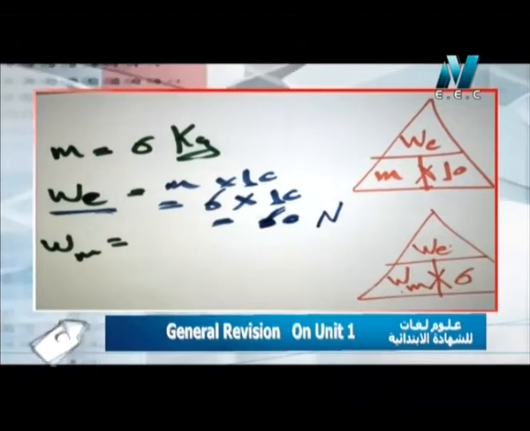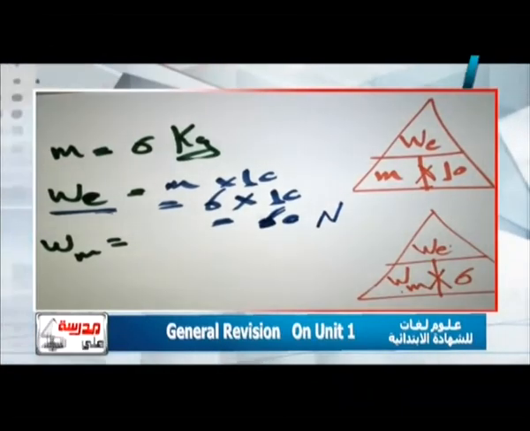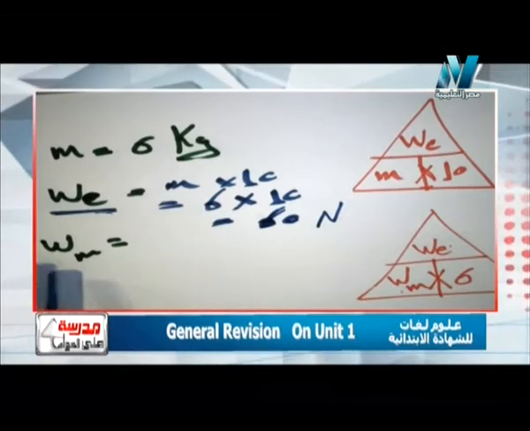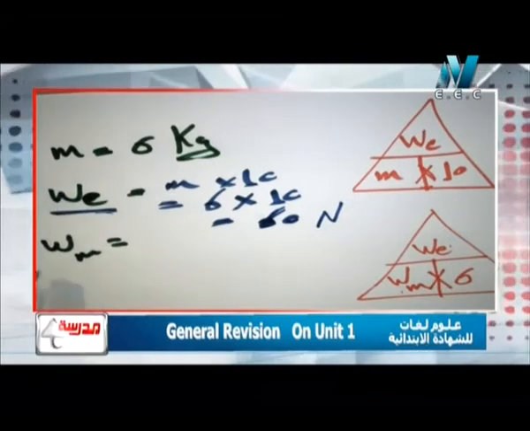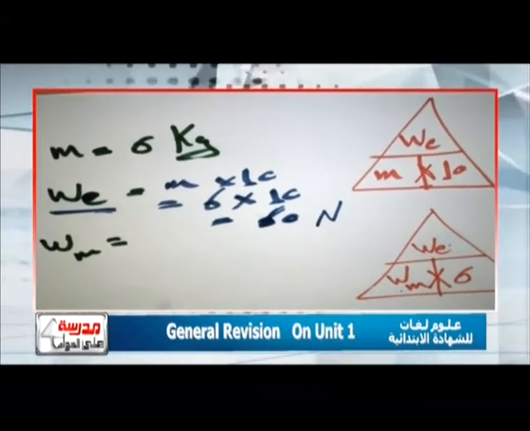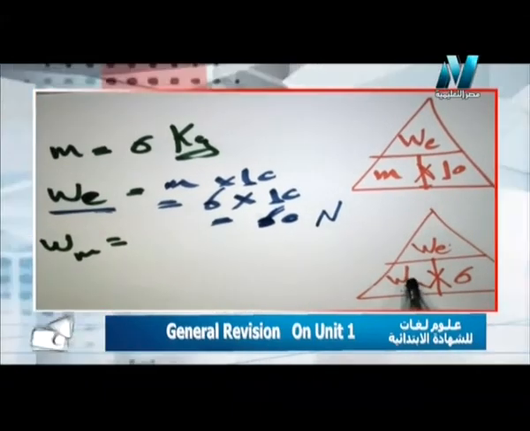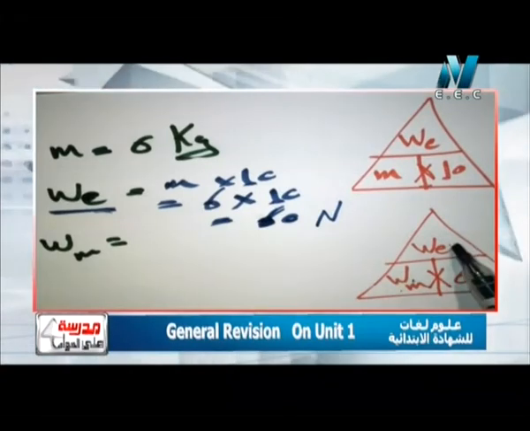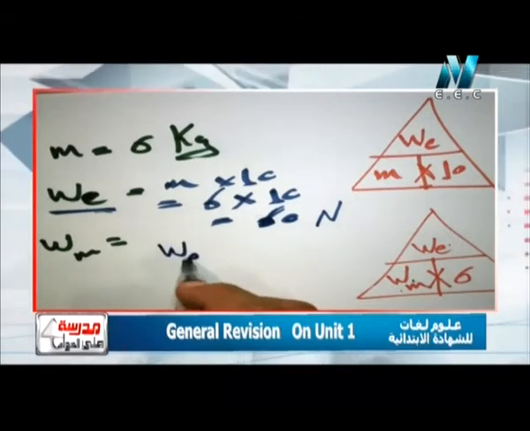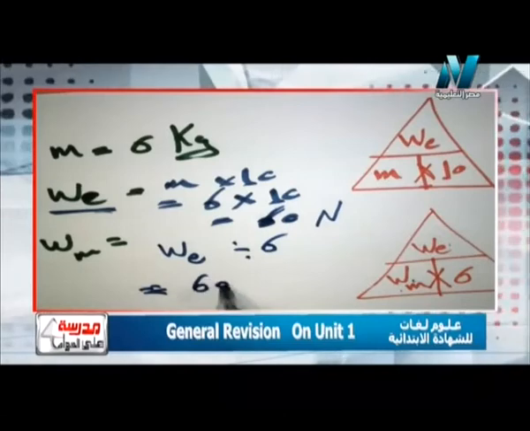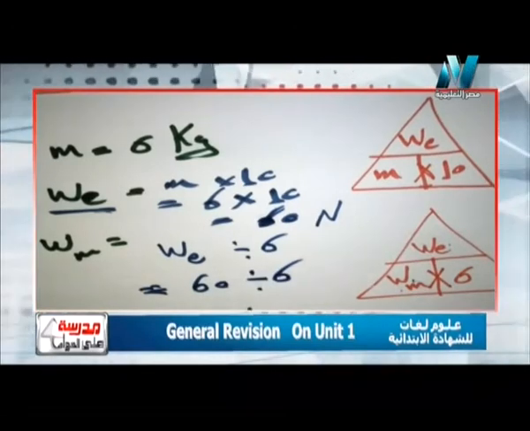Okay, so what about weight on the moon? The second demand المطلوب الثاني in this problem. Here I have weight on the earth, mass, and I need weight on the moon. I need weight on the moon from the second rule. So here I can write that weight on the moon equals weight on the earth divided by 6, so it will equal 60 divided by 6 equals 10 Newton.